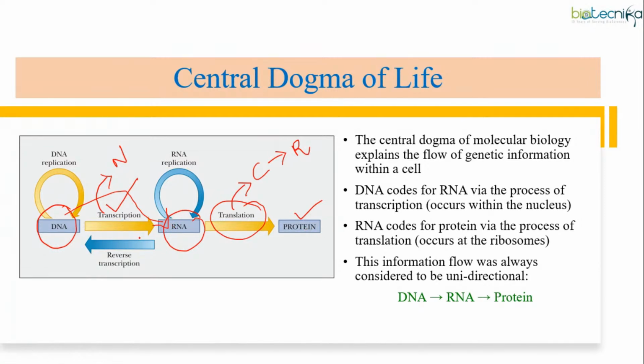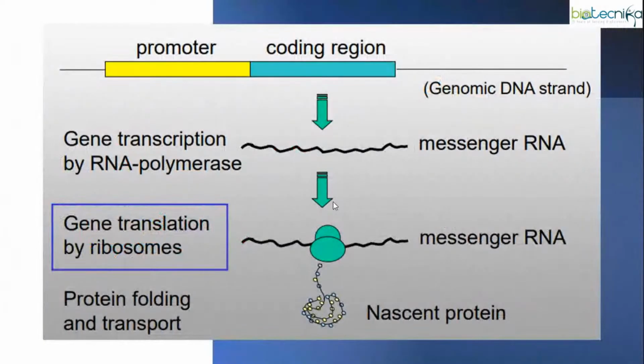Of course, a reverse order does exist, but that is a different story. Some viruses have a specific enzyme that helps in the conversion of RNA to DNA. That is completely different. Today, we are looking into this unidirectional pathway: how DNA is converted to RNA, and finally how RNA leads to the formation of protein.